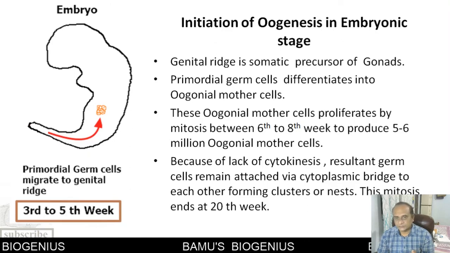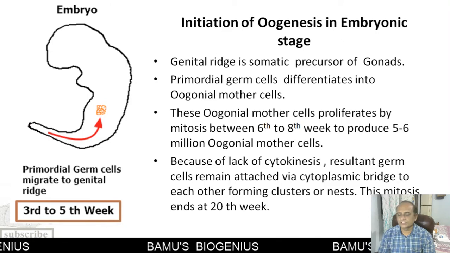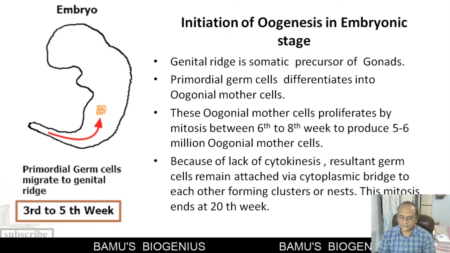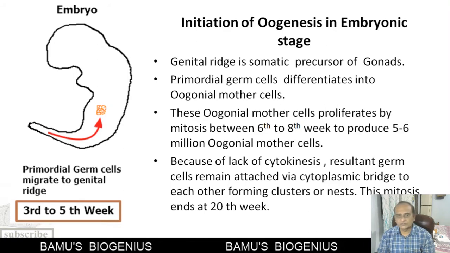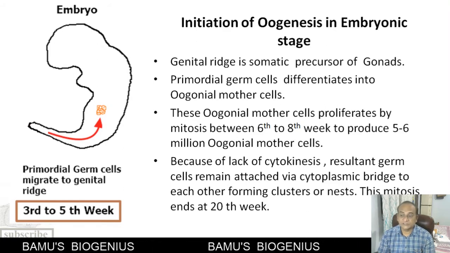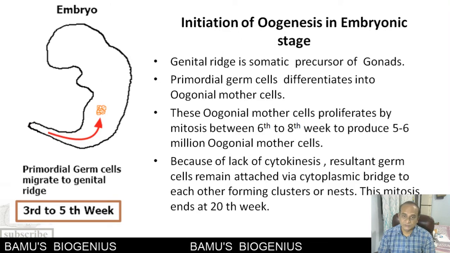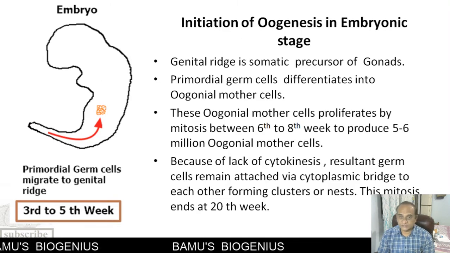So the primordial germ cells here differentiate into oogonial mother cells. Now, these oogonial mother cells undergo repeated mitotic divisions, and they form about 5 to 6 million oogonial mother cells. And this happens during the 6th to 8th week of gestation inside the embryo.